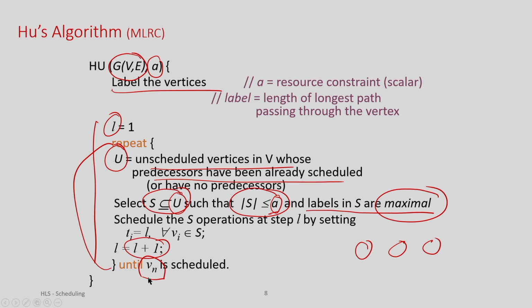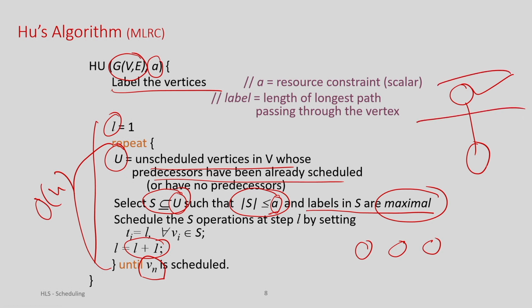So you can understand the complexity of this algorithm is of order n, because every time you select a subset, they are scheduled, and the next time I can just access their successors. If there is an edge like this, and the node is scheduled here, I will put the next node in U for the next iteration. So every node is considered for scheduling once, and the number of nodes is n. So this algorithm runs in order of n. Okay.